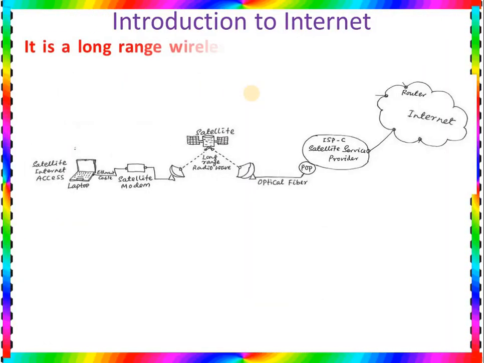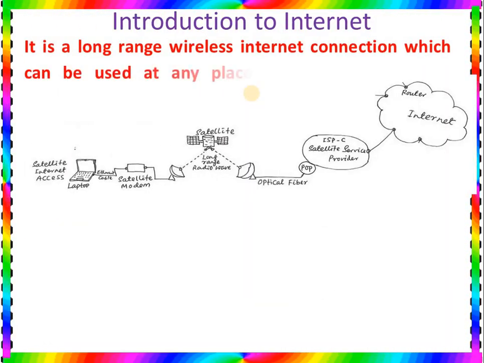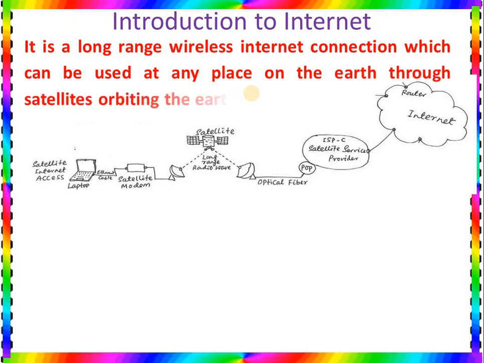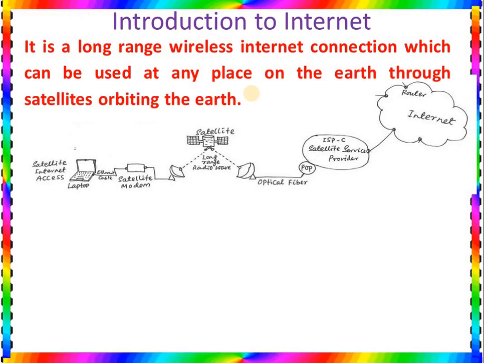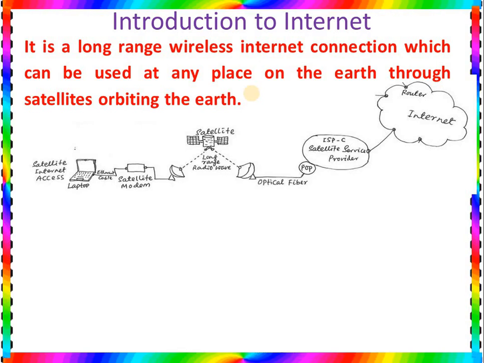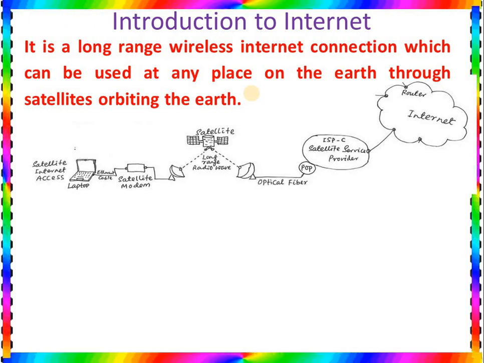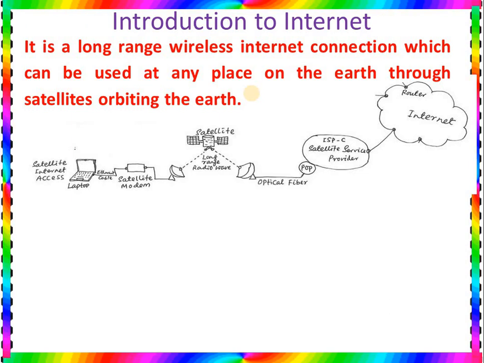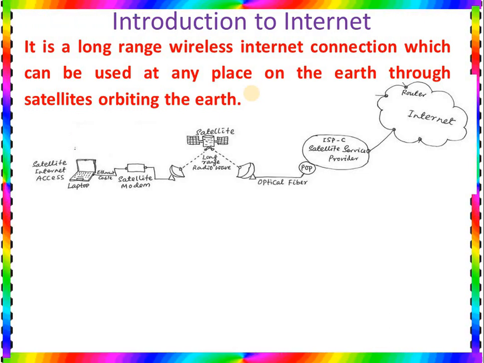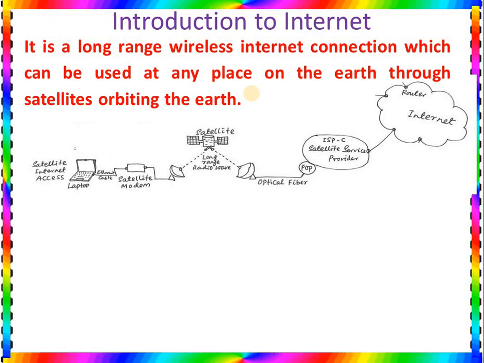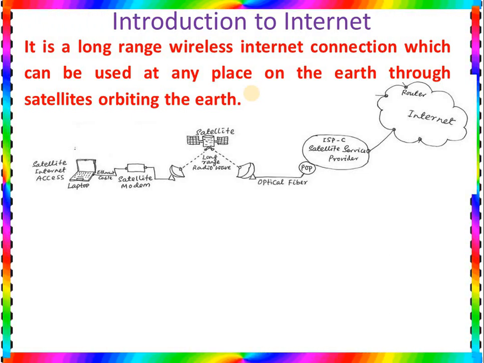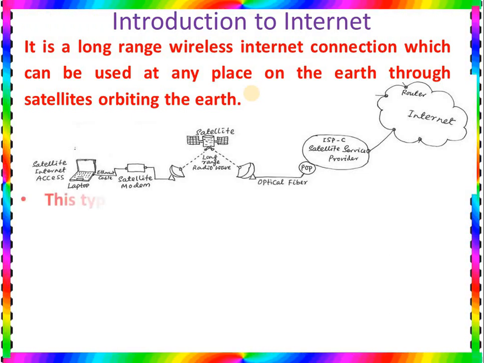So what more? Here you can say it is a long range wireless internet connection which can be used at any place on the earth through satellites orbiting the earth. You can use it at any place, because satellites can cover the whole world. Maybe it is on a highland, or a difficult terrain, or a place where you cannot get cable internet, where you cannot get telephone internet, or where you cannot get 3G or 4G internet. In those difficult places you can find satellite internet.